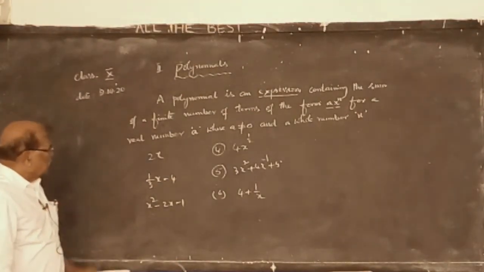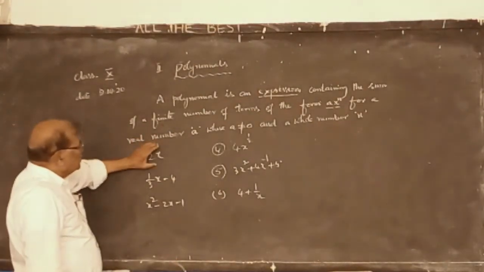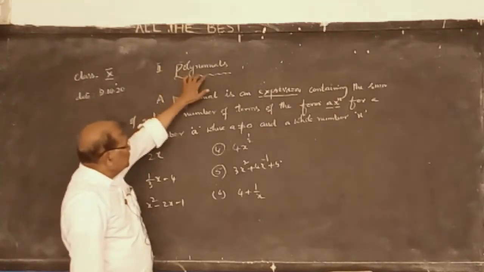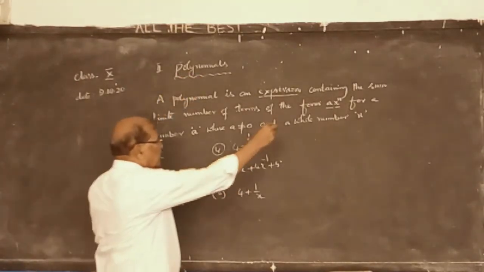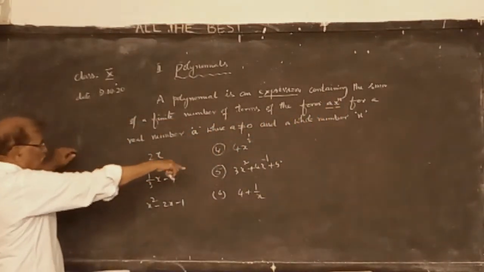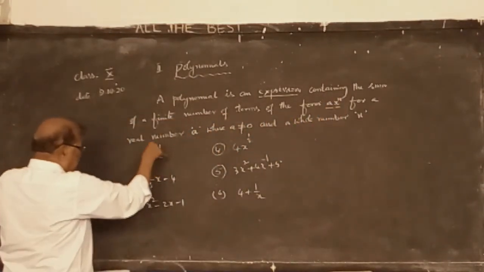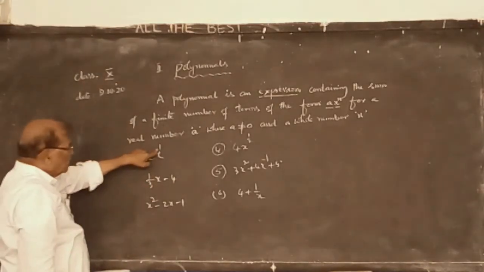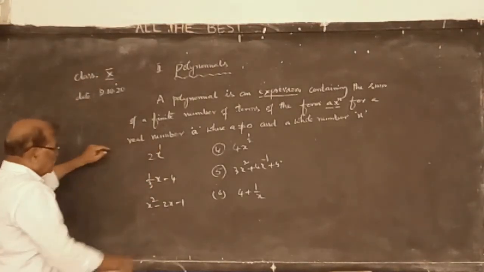Now, is 2x a polynomial or not? Yes, it is of the form ax to the power of n. A is equal to 2, x to the power of 1, n is equal to 1. It is a whole number, so it is a polynomial.